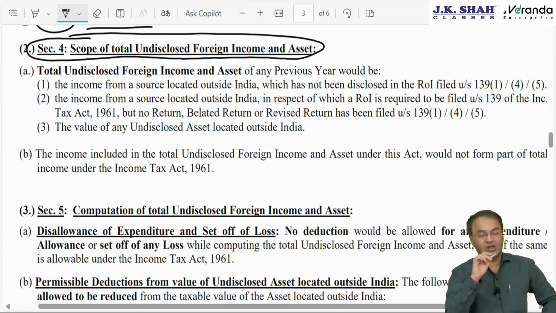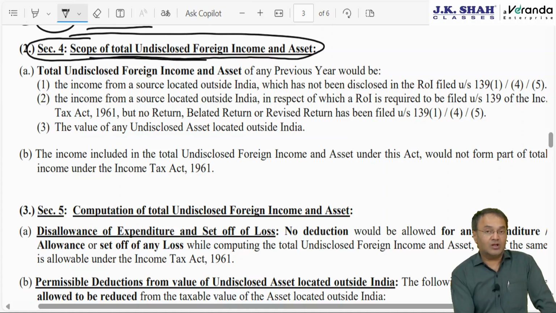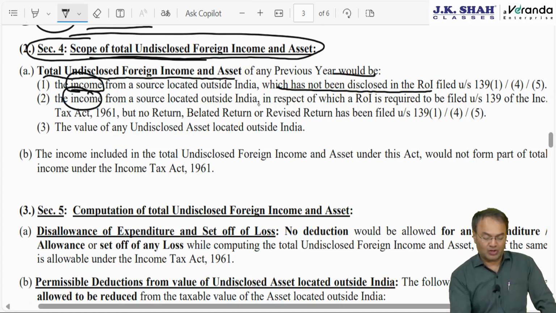Simply it says, while computing undisclosed income from a source outside India, if any disclosures were already made in India, that much is to be ignored. Whatever is already disclosed in India, that much will be ignored. It says, while computing the amount of undisclosed income, the undisclosed foreign income and asset would be income from a source located outside India which has not been disclosed in the IT return, or income from a foreign source located outside India in respect of which an IT return is required but no IT return, or belated return, has been filed.